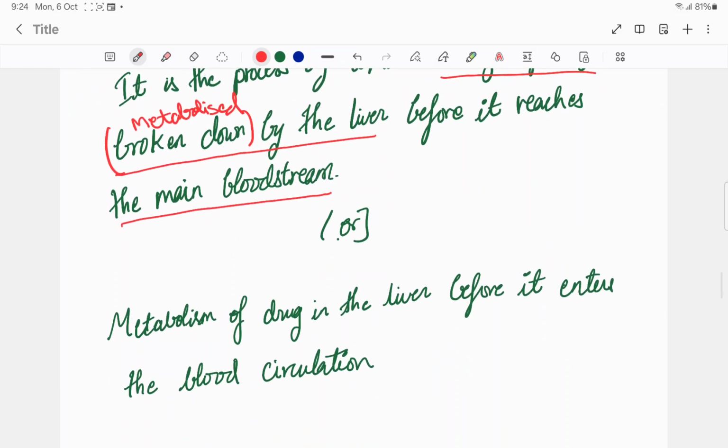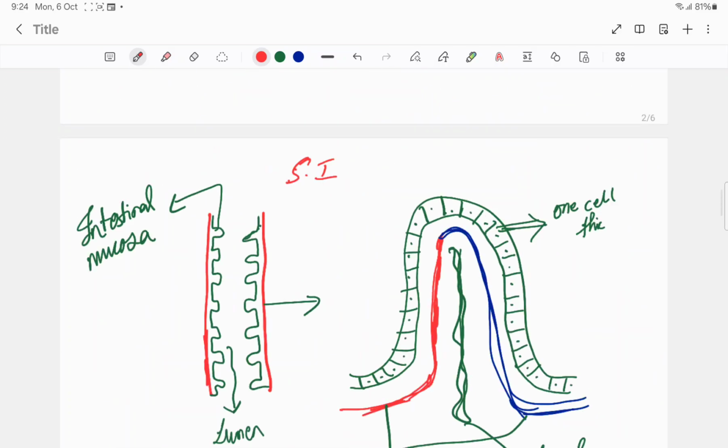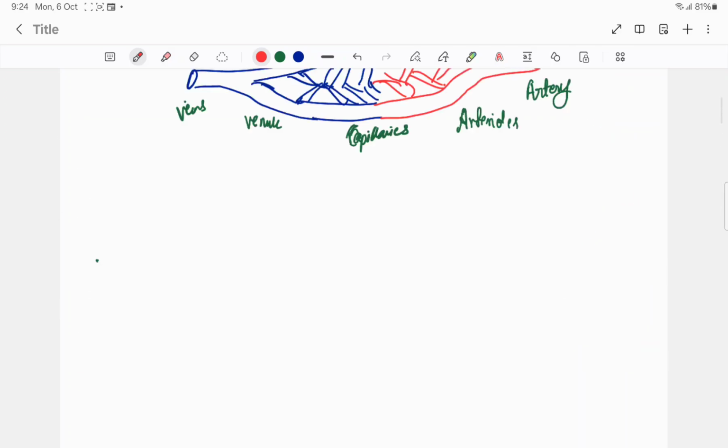We also have an alternative definition: metabolism of a drug in the liver before it enters the blood circulation. If you ask what is first pass metabolism, everyone might say the drug is metabolized in the liver before it reaches the systemic circulation or blood circulation. But if you ask for more detail, they are not able to say. So I'll explain this topic in detail.